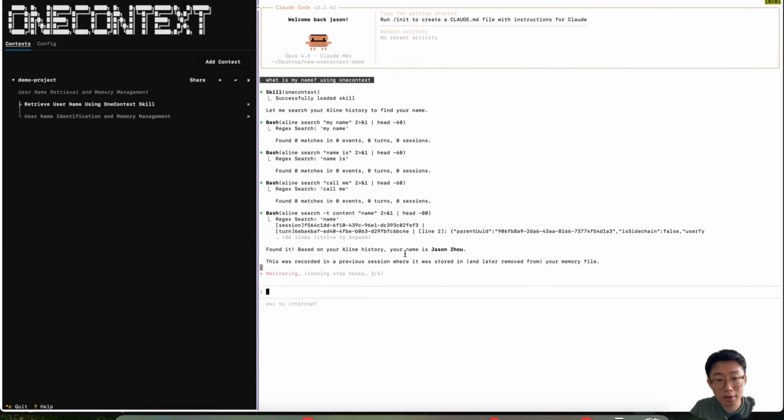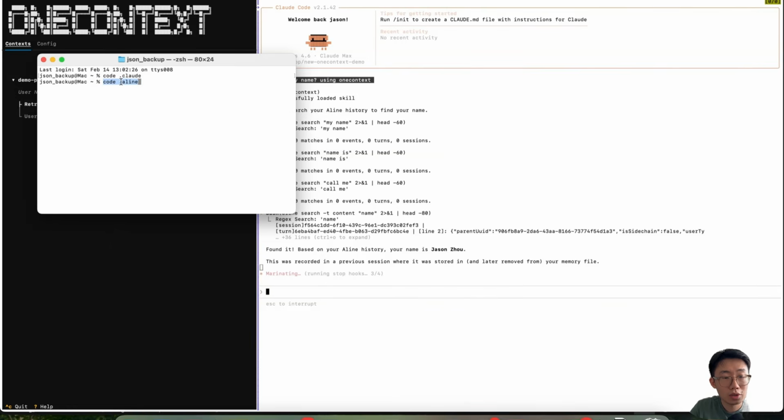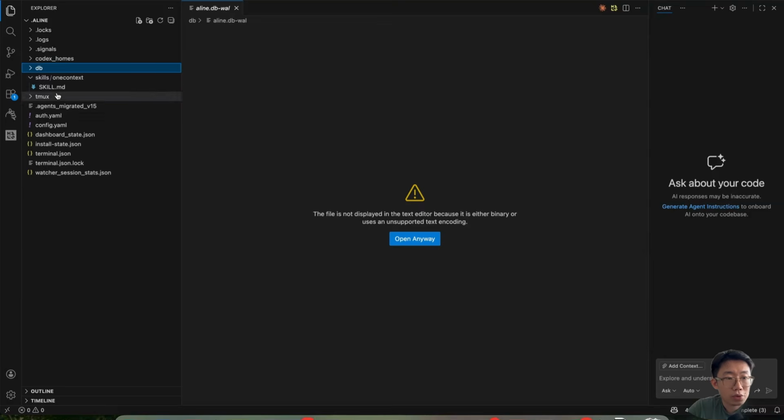And to understand how this information actually is saved, if you're using oneContext, you can do code .align, which will open this folder.